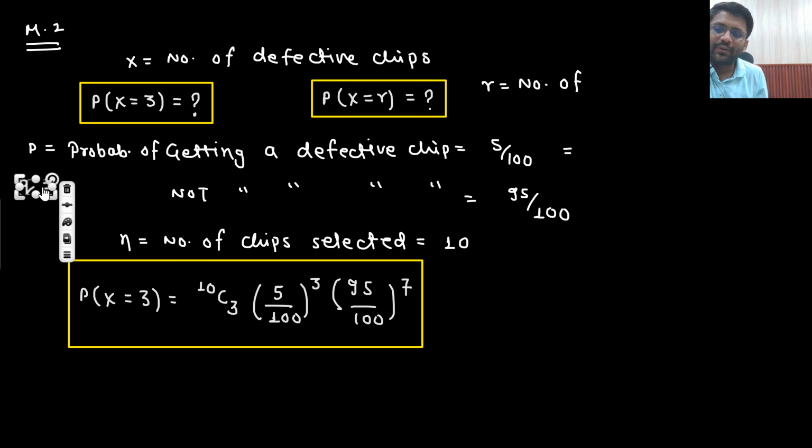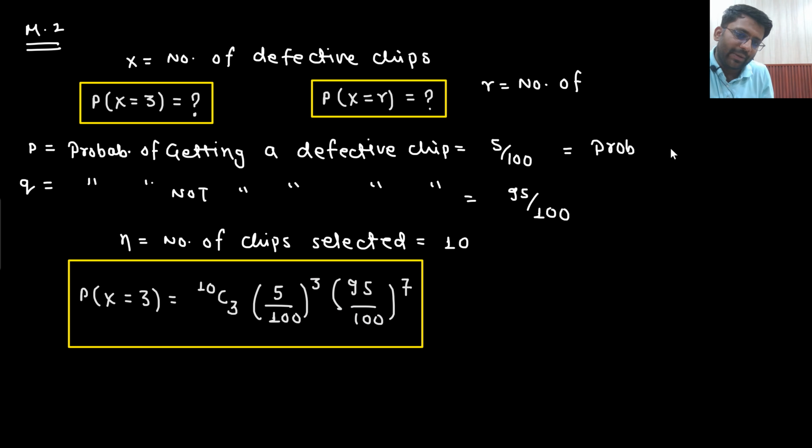Q is the probability of not getting a defective chip. So what is P? Probability of success. For you, what is the success? Success is that you get a defective chip, because your random variable x says that you need to get a defective chip. So P is the probability of success and Q is the probability of failure.